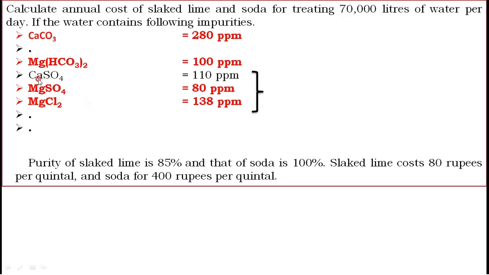To remove CaSO4 you require only soda, and to remove Mg(HCO3)2 you require only lime. These things you should know. In the lime soda process the equations are very simple, just write them 2 to 3 times and you will come to know. Now you know where lime is required and where soda is required.